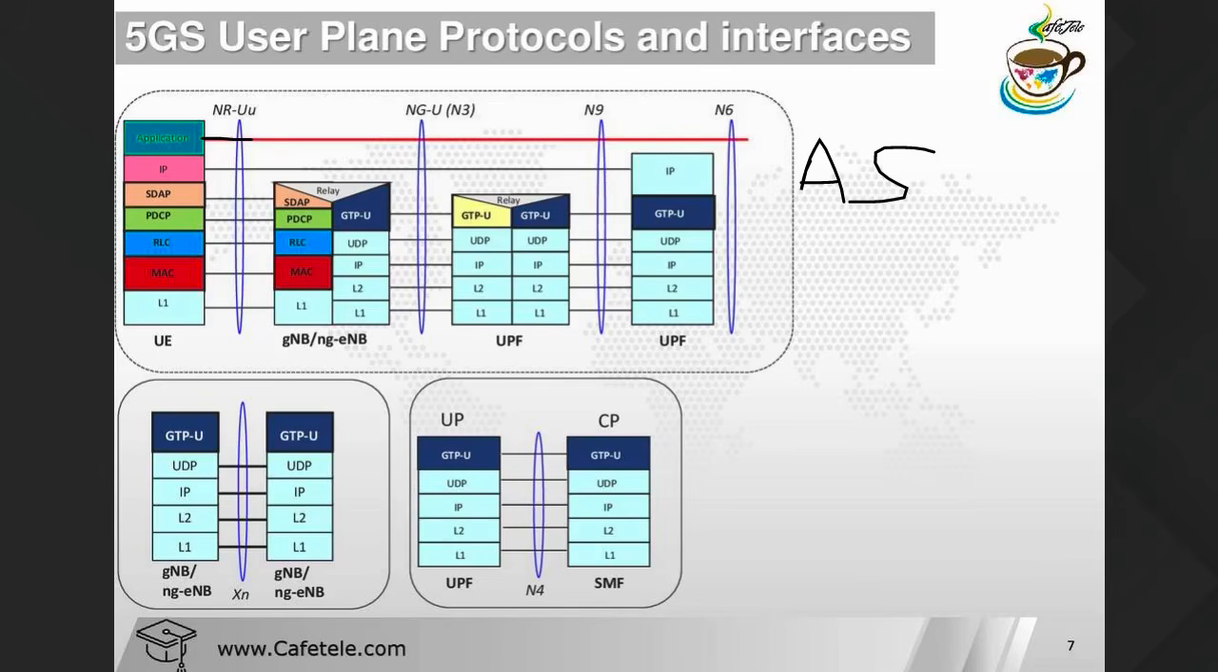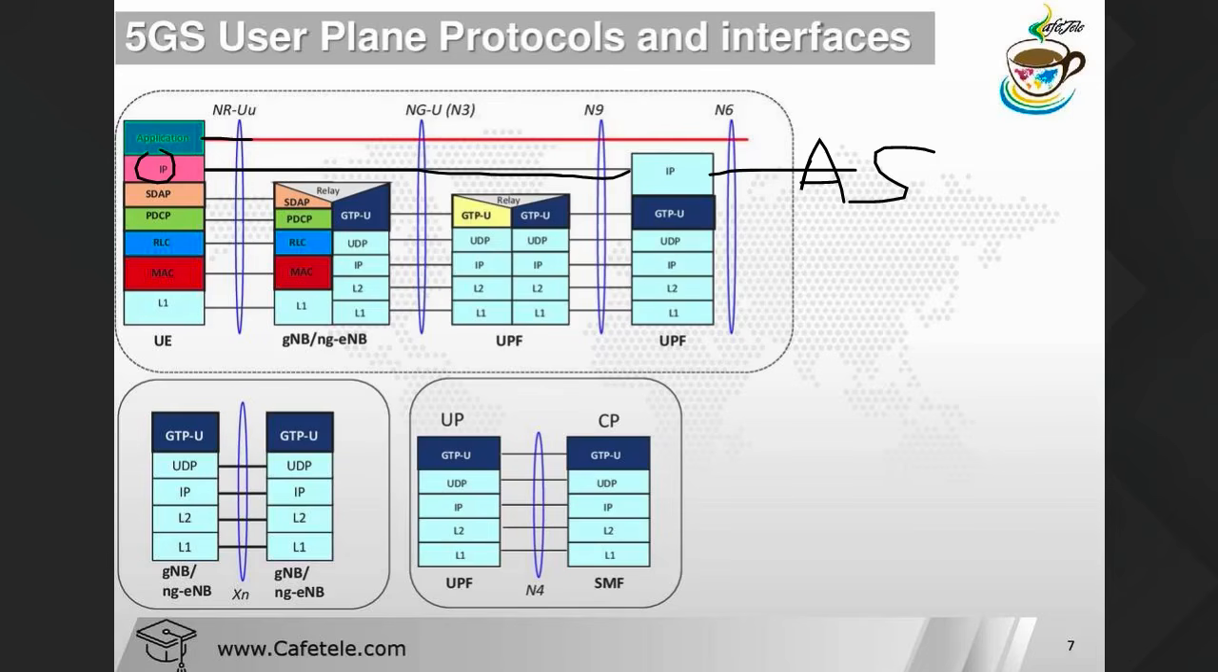After the server we have IP, that is called internet protocol. The internet protocol layer is basically the anchor between the UPF and the application server. The job of this layer is to route the user plane data across the packet switch network. So IP is directly connected to the UPF, and the UPF is directly connected to the application server, and that routes the complete packet data.